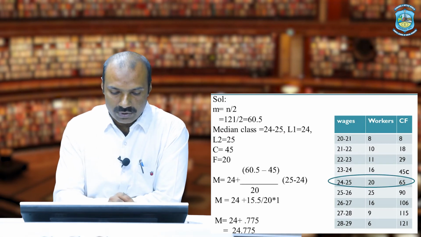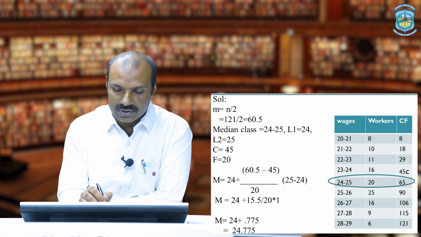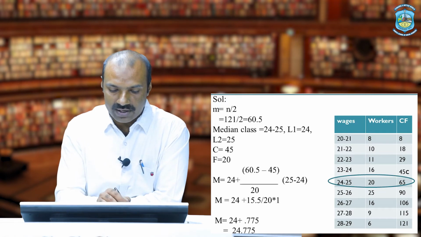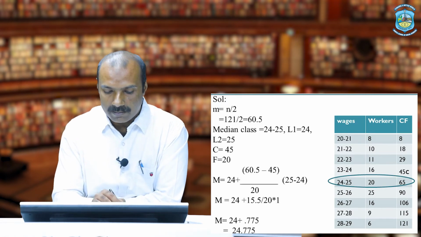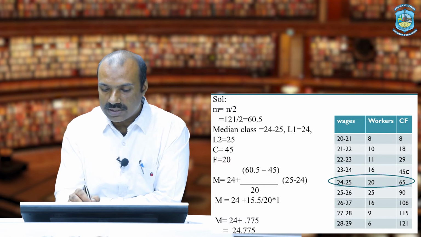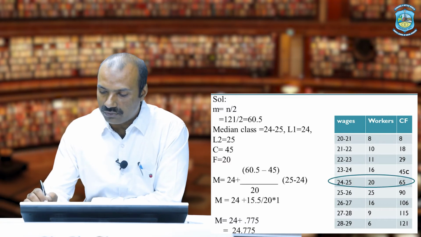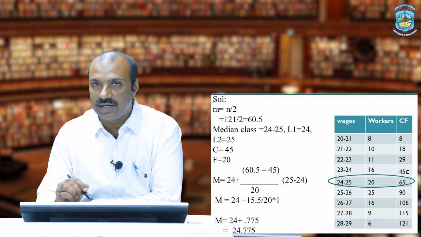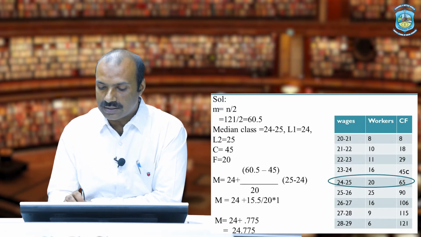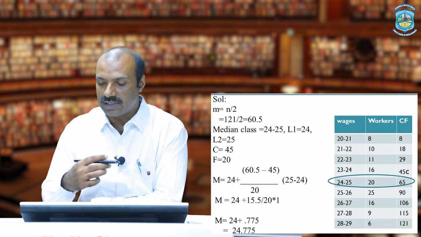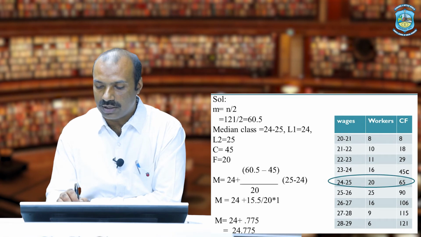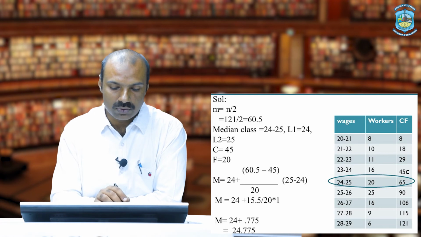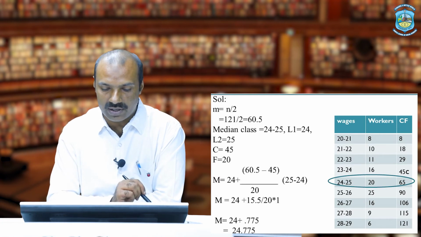So L1 is 24, n by 2 we have just calculated 60.5, so we are just putting in the formula, minus 45. So Cf is nothing but the cumulative frequency of the preceding class. So my median class is 24 to 25, its preceding class is 23 to 24, and its corresponding cumulative frequency is 45. So we are going to write 45 here.